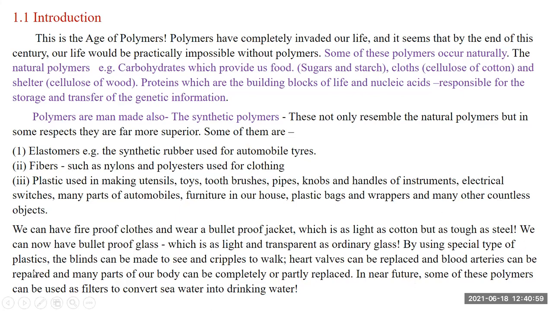Special types of plastic can also be used to repair blood vessels in parts of the body.